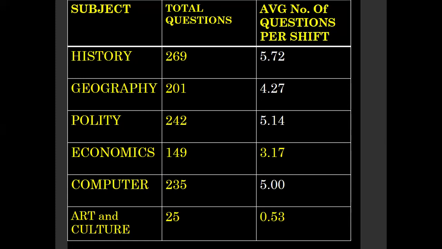Similarly, if we take geography, it is 201 questions. So the average for each shift is 4.27. Next, coming to polity, it is 242, which means the average is 5.14. Economics, it is 149. So the average here is 3.17 for each shift. Computer, it is 235. Average is 5. Art and culture, 25. Average is somewhere around 0.53.